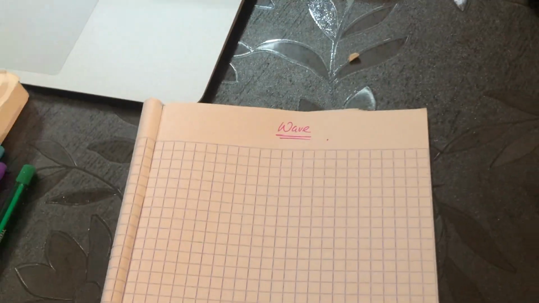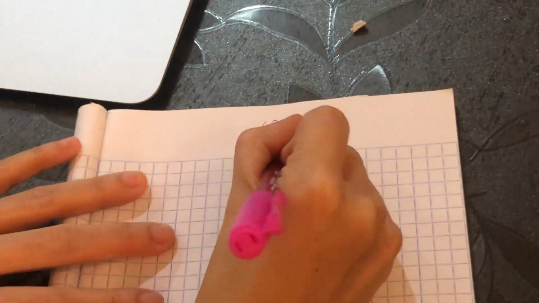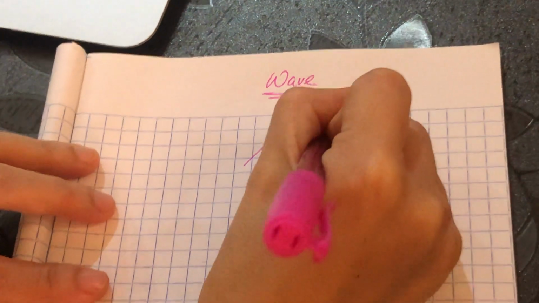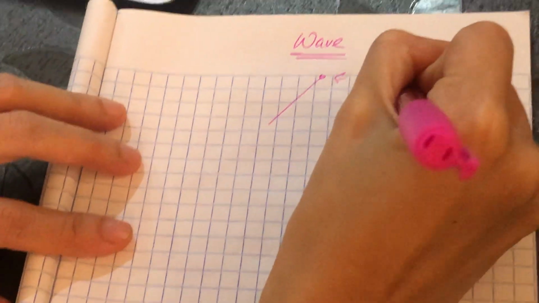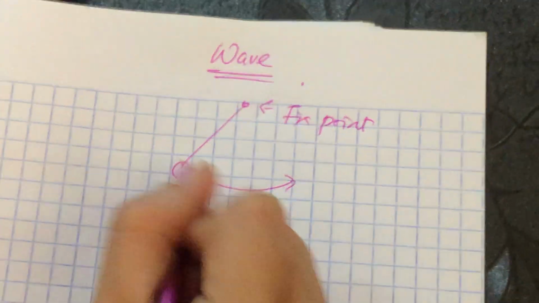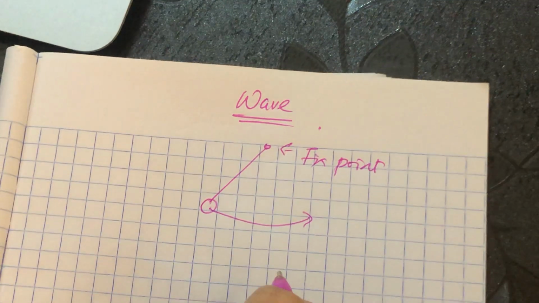Okay, so what is wave? When a thing is swinging or vibrating in motion to a fixed center point along the line, that is what you call wave. For example, a swing. You see that you have a fixed point here. When the swing or the pendulum bob is swinging to and fro about the fixed point, it actually produces wave.